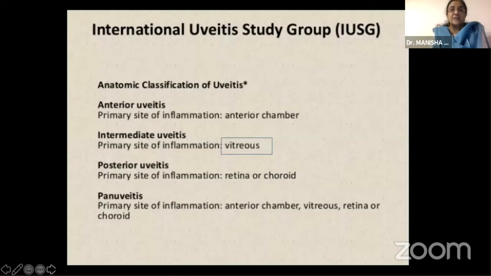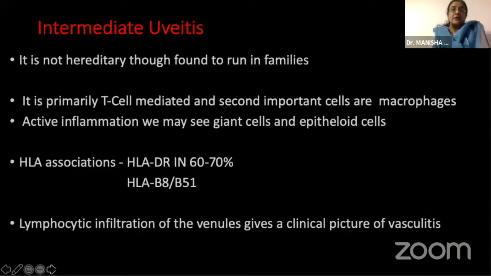The IUSG group has said that the primary site of inflammation in intermediate uveitis is the vitreous. Intermediate uveitis is not hereditary, though it is found to run in families, and a T-cell mediated response is primarily found. The second most important cell is the macrophage. In active inflammation, we may rarely see giant cells and epithelioid cells.